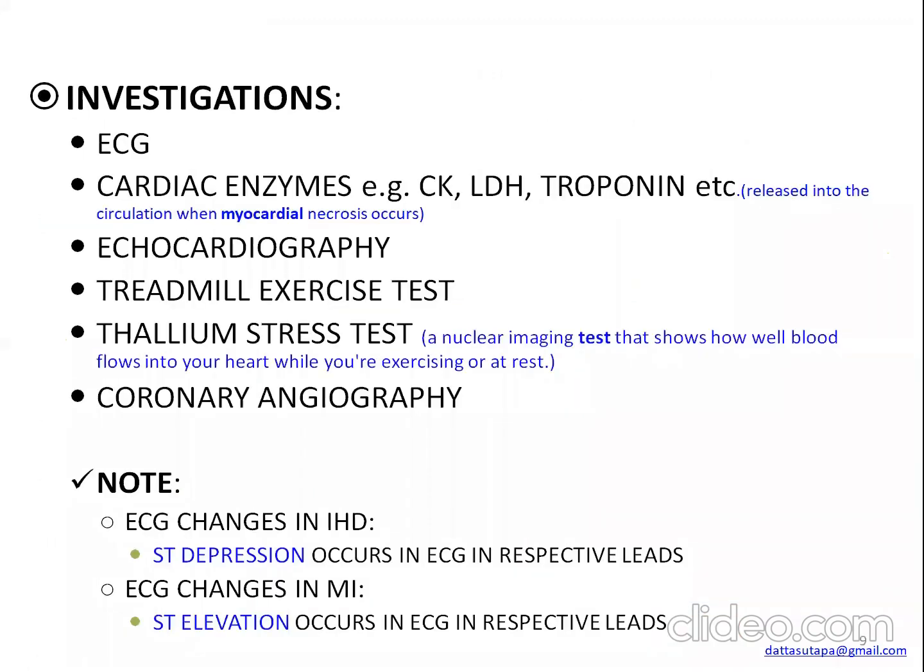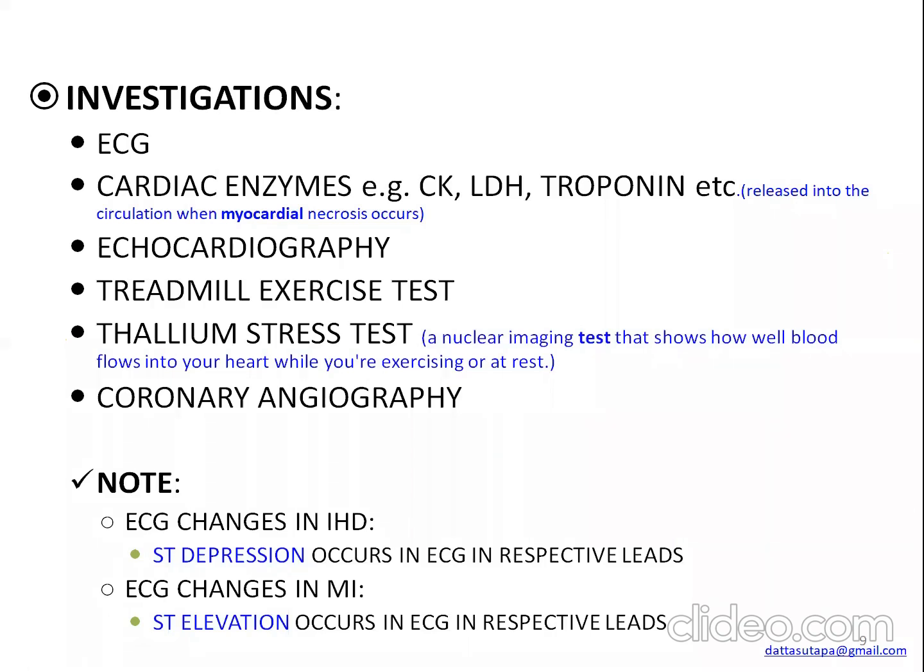Now, how can we investigate what is the condition developed within our heart? We can detect it by ECG. ECG will be discussed later on in my subsequent classes. Just I am going to tell you that there is ST, either there is depression or the elevation. If there is ST segment depression, we can say that there is ischemic heart disease. Okay, and if there is any kind of elevation, we can say that there is heart attack. Just this is for this class only. I will discuss it later.